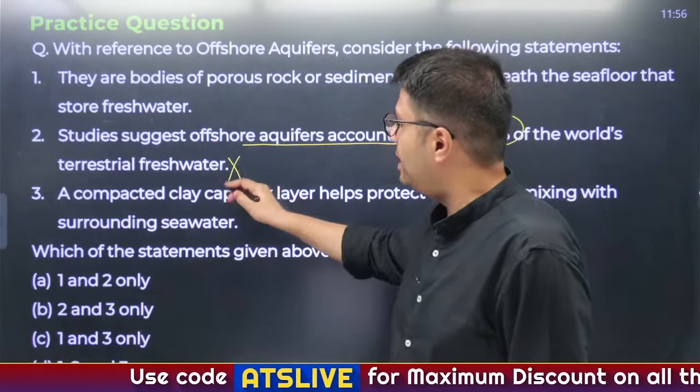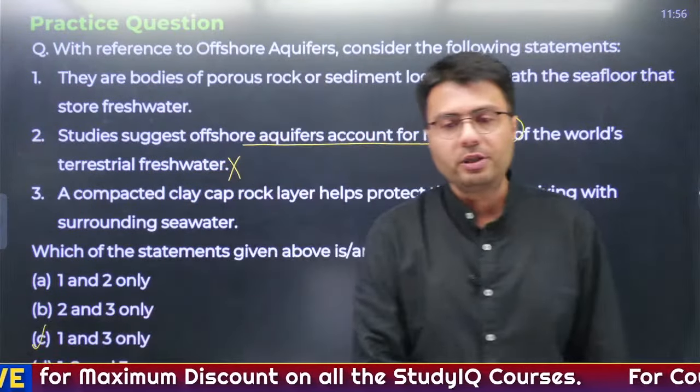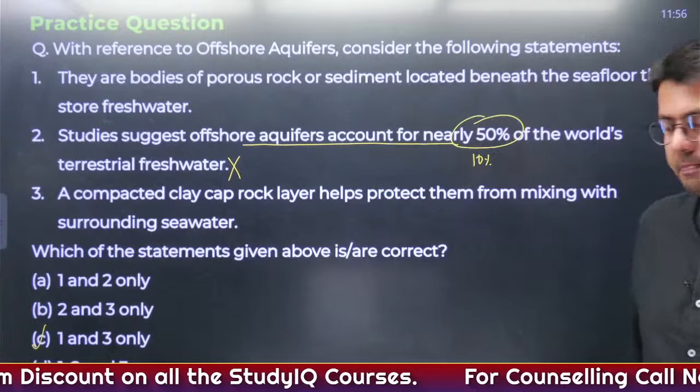So the second statement is incorrect, and just by marking it incorrect, you can rightly say option C is the right answer. Yes.